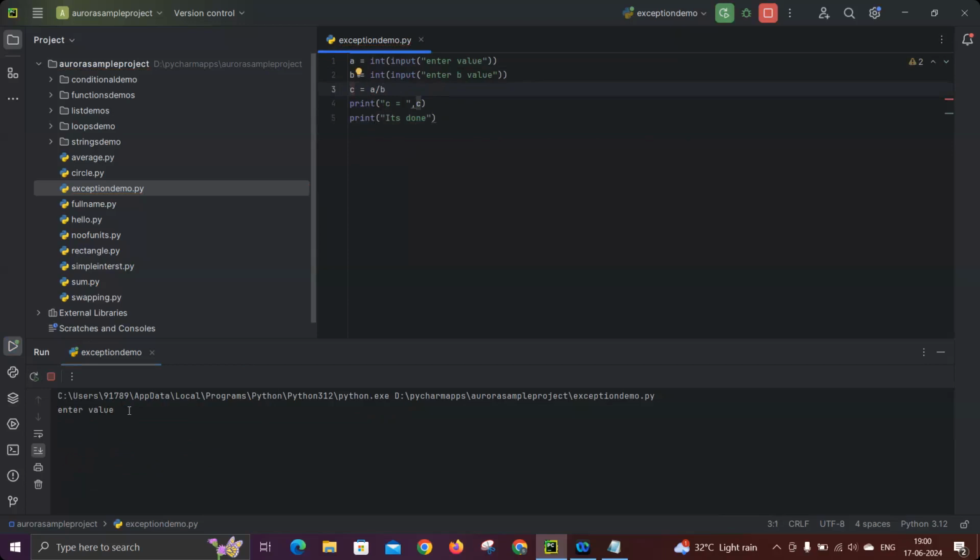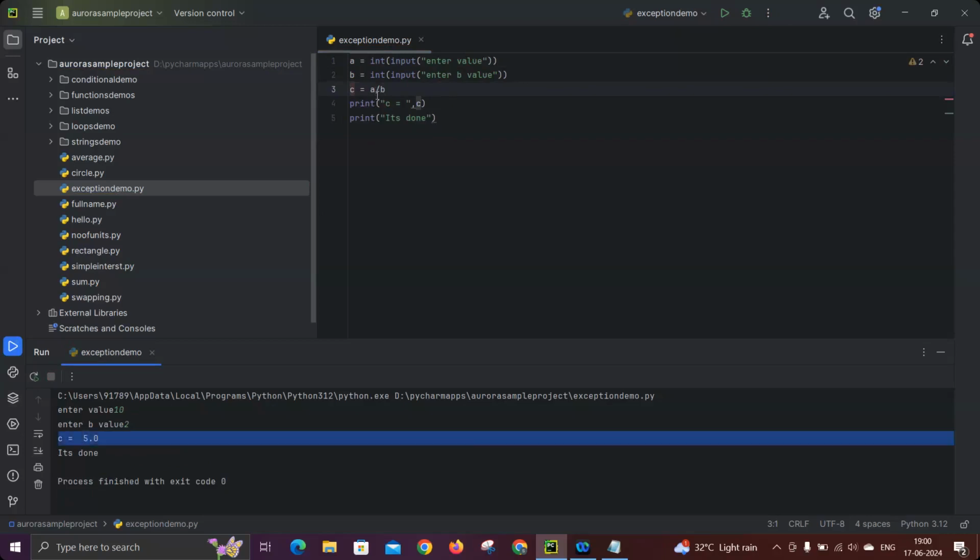In the same way, if you are facing an issue in the first line, it won't go to the second line. Once you fix the error in the first line, only then will it go to the second line. Now let's take, I'm giving 4 and 6, 4 by 6. Obviously 0 point something is coming and it's done. Similarly, if I give 10 and 2, 10 by 2 gives 5.0, because we are giving a single division, so it gives a float value. But see, it's executed now. So it means that there are no syntactical errors in the code.